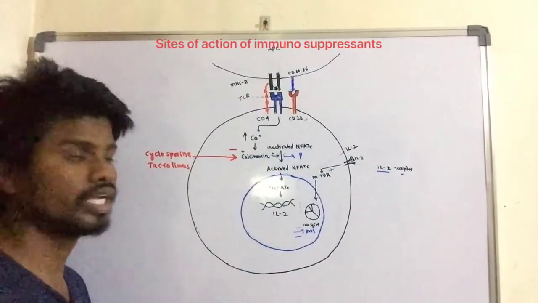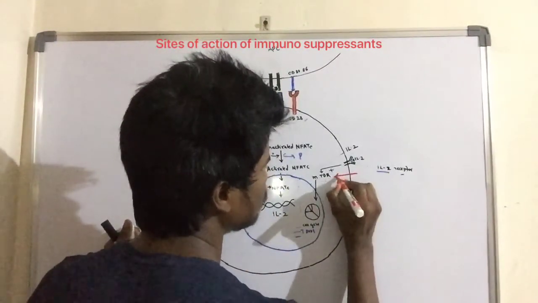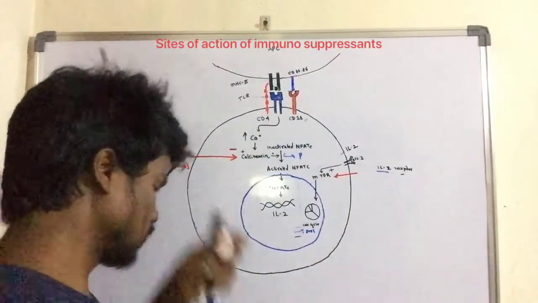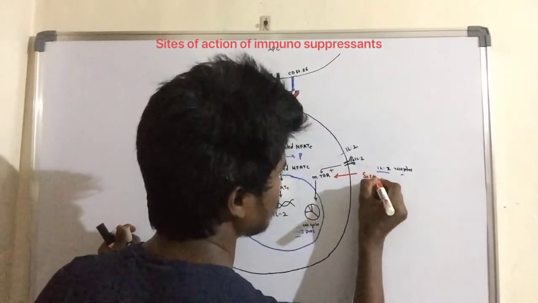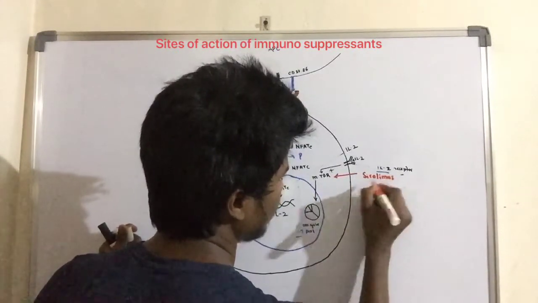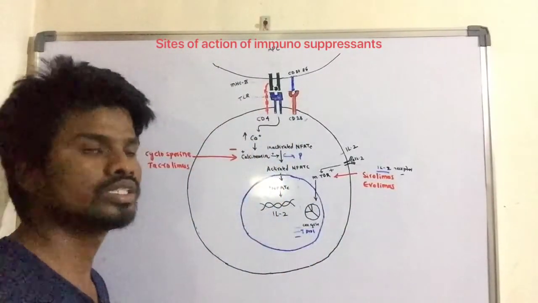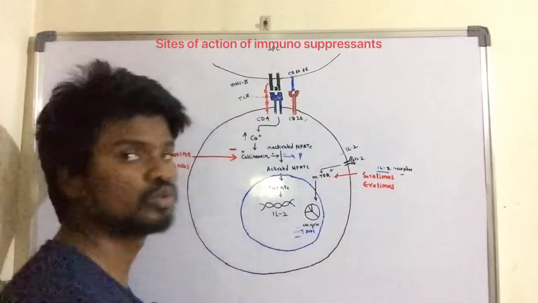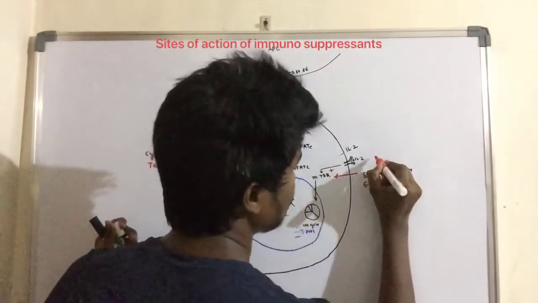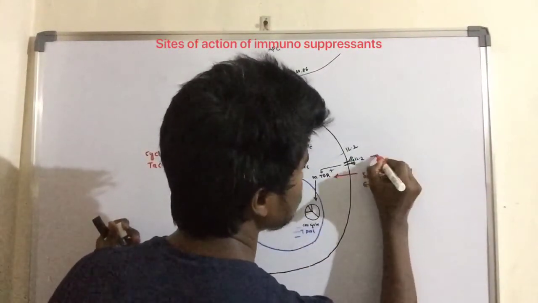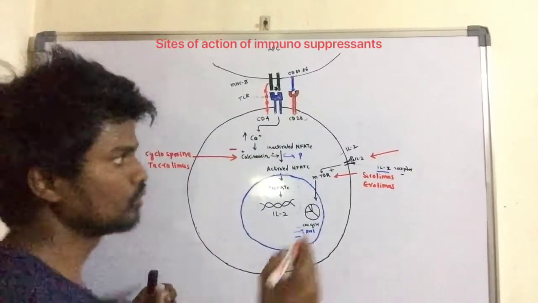Next, some of the agents may inhibit the activation of mTOR. What are those agents? For example, the mTOR inhibitors are sirolimus and everolimus. These two agents may inhibit the activation of mTOR. Now we will see some of the agents that may suppress the interleukin 2 receptors, which are the interleukin 2 antagonists. What are those agents?